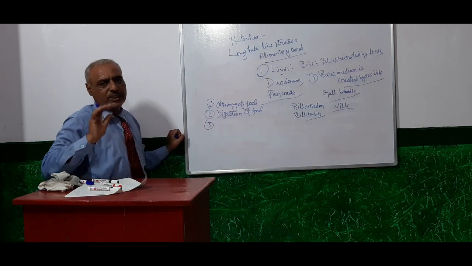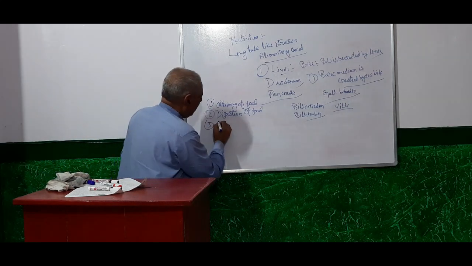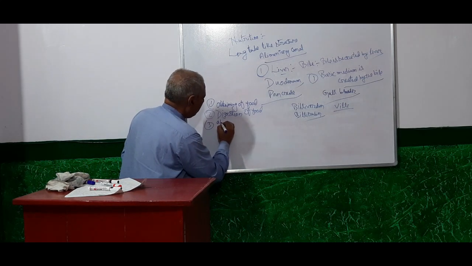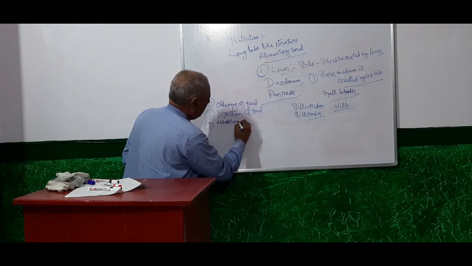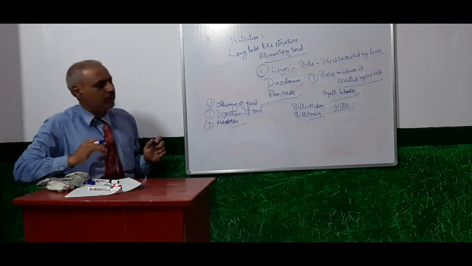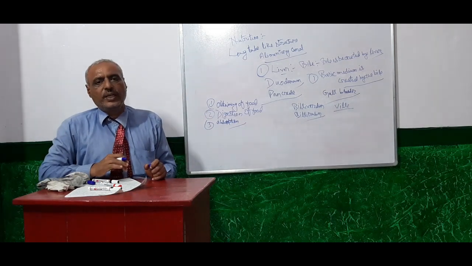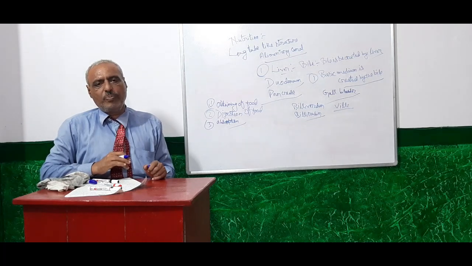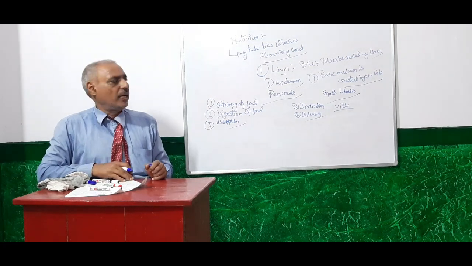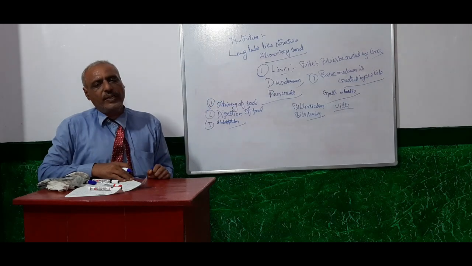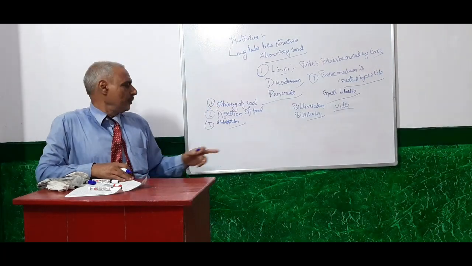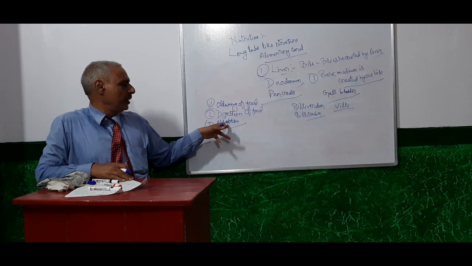After digestion comes absorption of necessary substances. The substances needed for our development are absorbed by the small finger-like projections, villi, and in this way absorption is completed here.